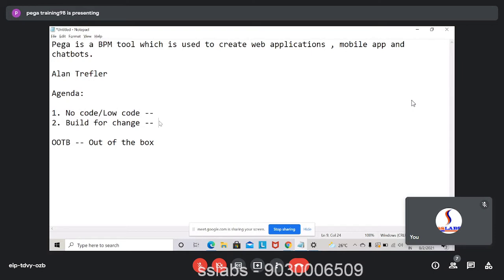Now you're going to build your application in such a way that it can accept new changes very easily. That is where Pega has an advantage over other programming languages. So Pega applications can accept changes easily.